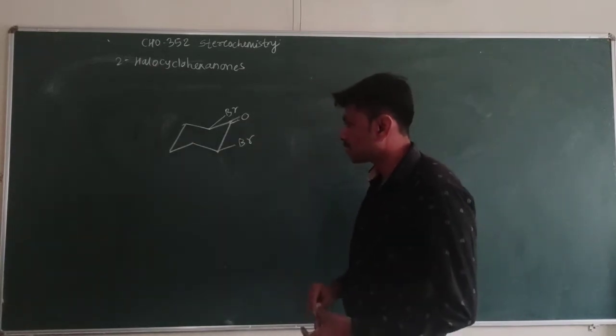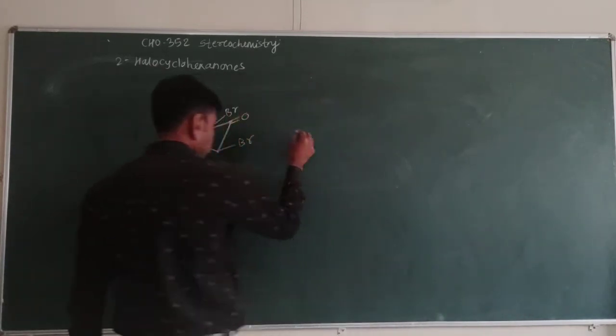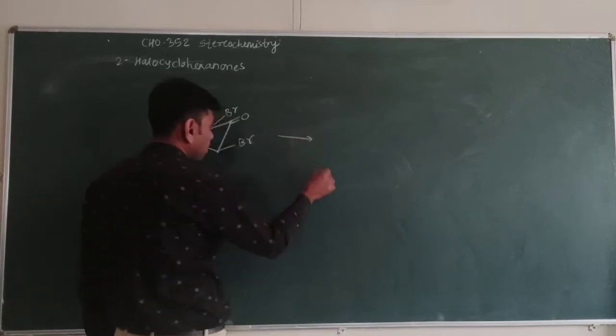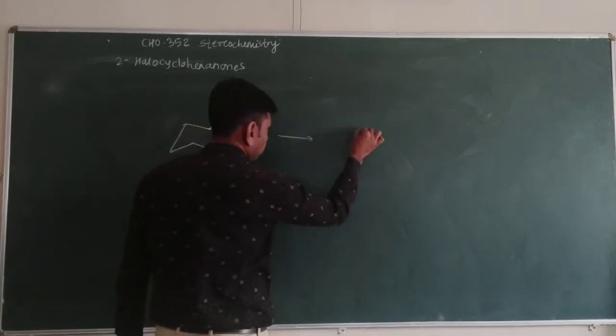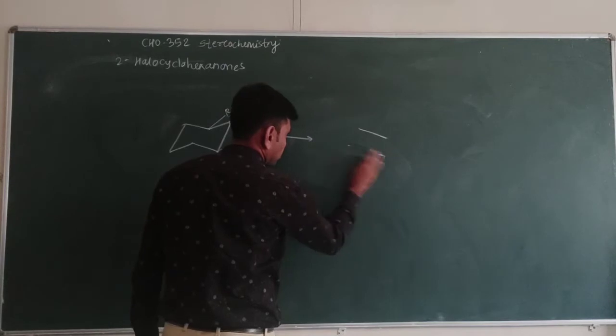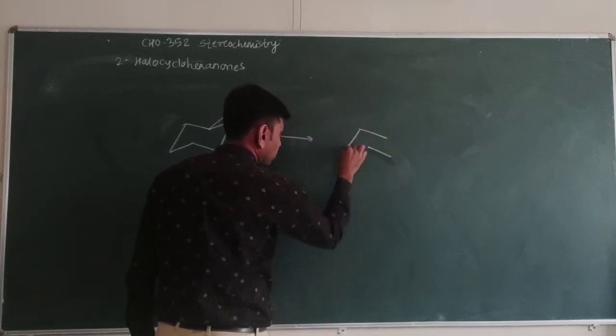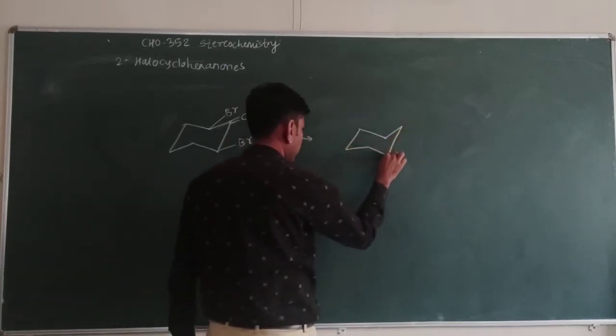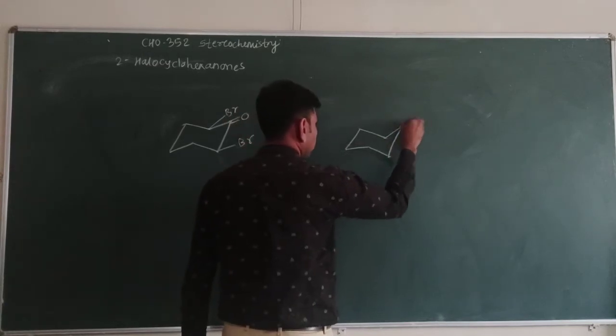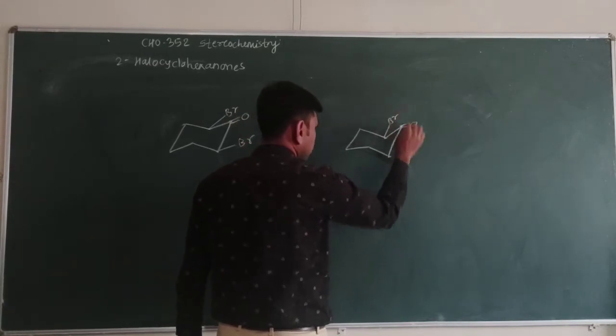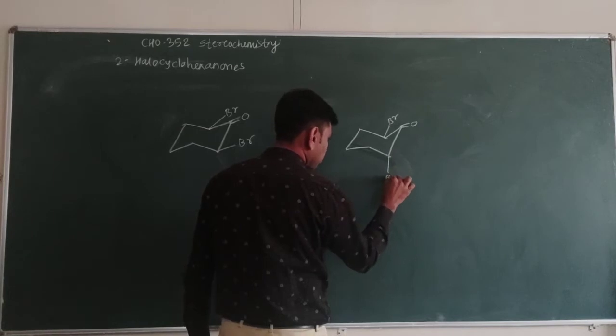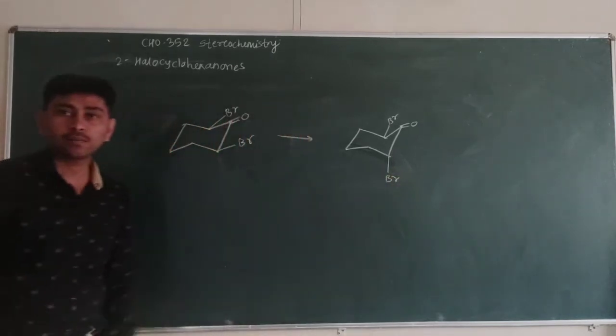But here in this case, this isomer is there, and another conformer where the bromine group is in the equatorial position and another bromine group is in the axial position.